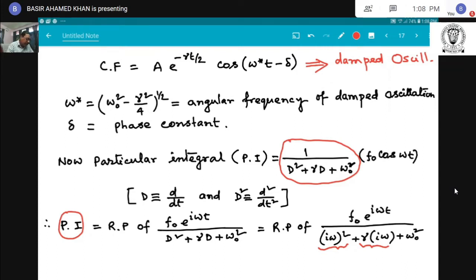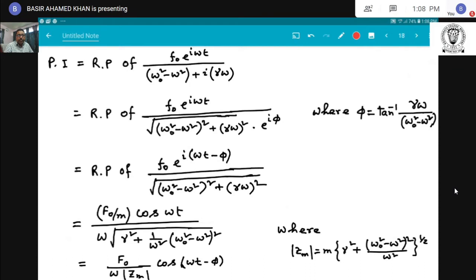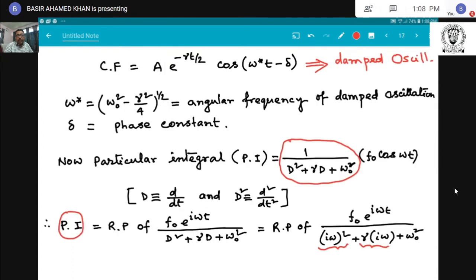Therefore the particular integral becomes the real part of, just see this line, from the previous page, the real part of f0 e to the power i omega t divided by this.